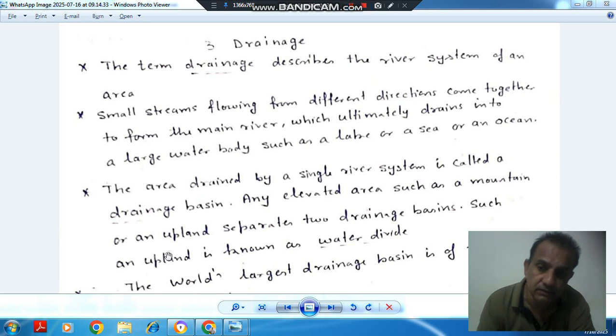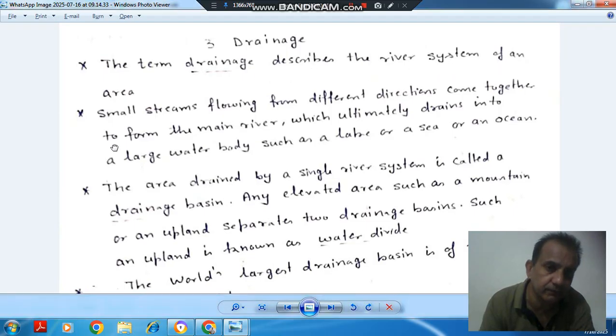Welcome again. We are studying geography of class 9 from the NCERT book titled Contemporary India for Civil Services Prelims and CDS exam. Chapter 3 of this book is Drainage, and the first point in this introductory part is: the term drainage describes the river system of an area.